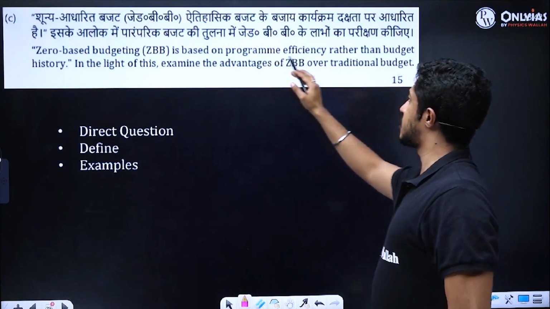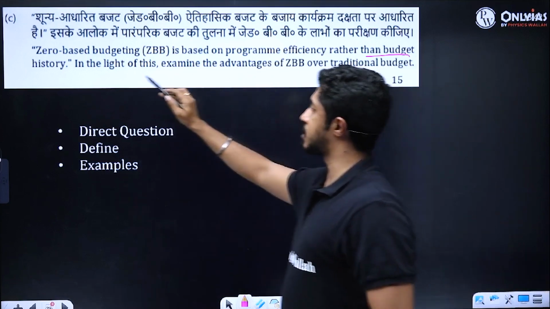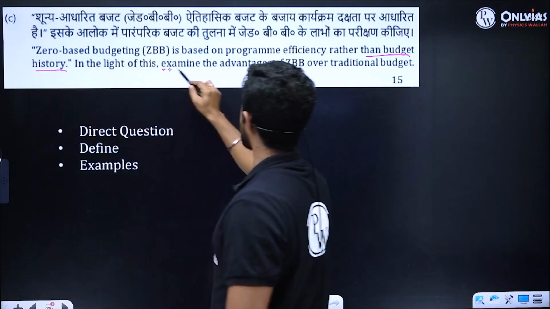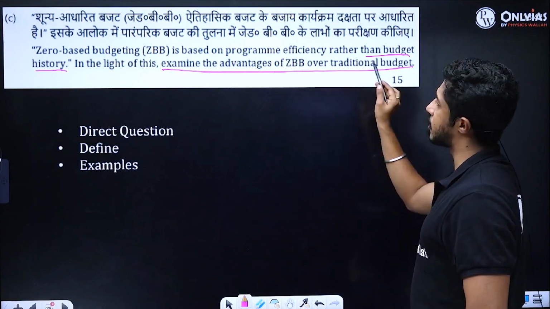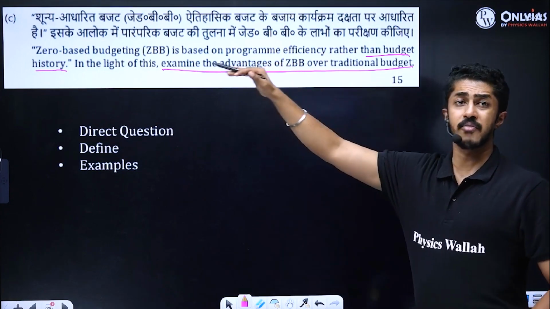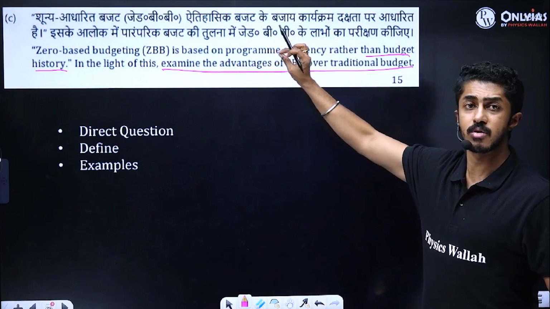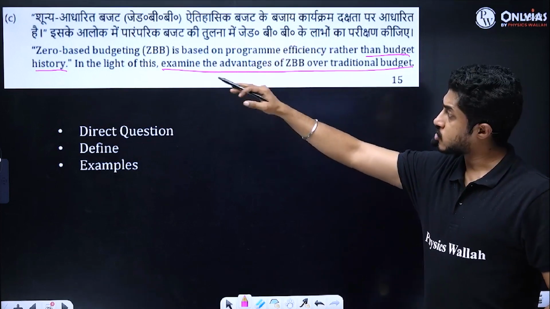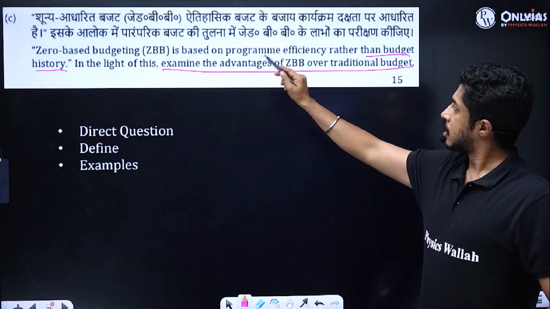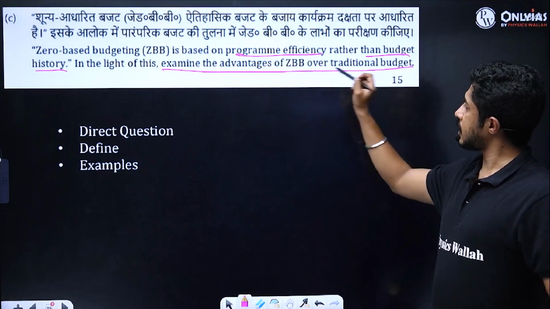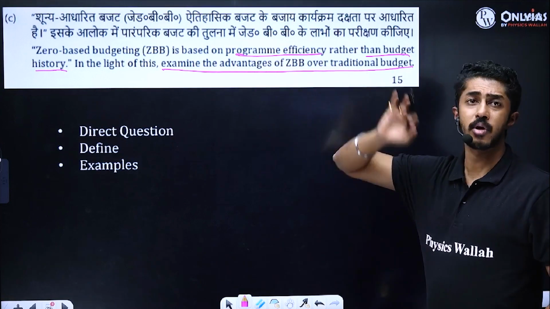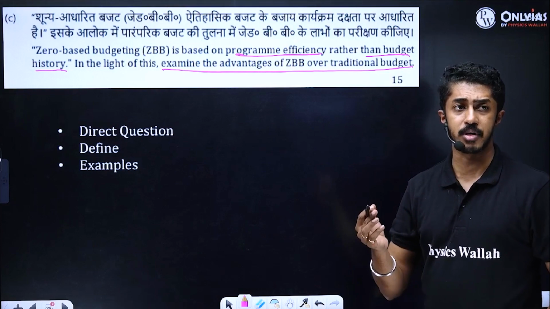Zero-based budgeting is based on program efficiency rather than budget history. In light of this, examine the advantages of ZBB over traditional budget. In light of this means you should keep this statement as your base foundation. So based on that statement, how ZBB can bring in program efficiency compared to traditional budget.